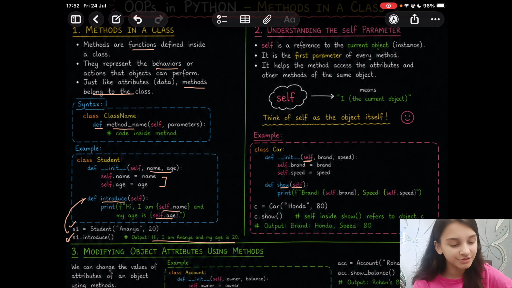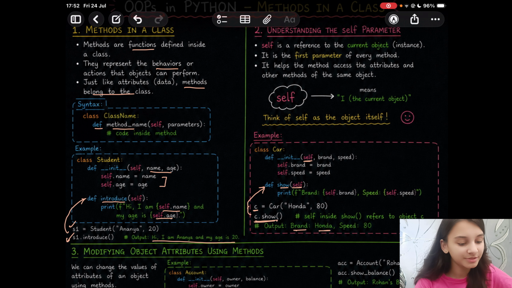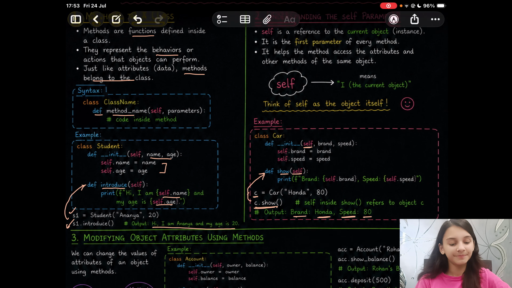When you define the show method, we have self as a parameter. Then we have object C created, and then on writing C.show, it takes you to this method. So self inside show refers to the object C, and we will get the output as brand, the brand name, speed, and the speed.